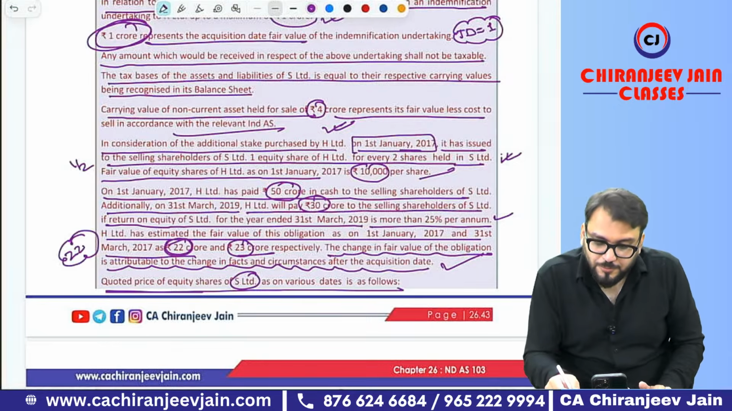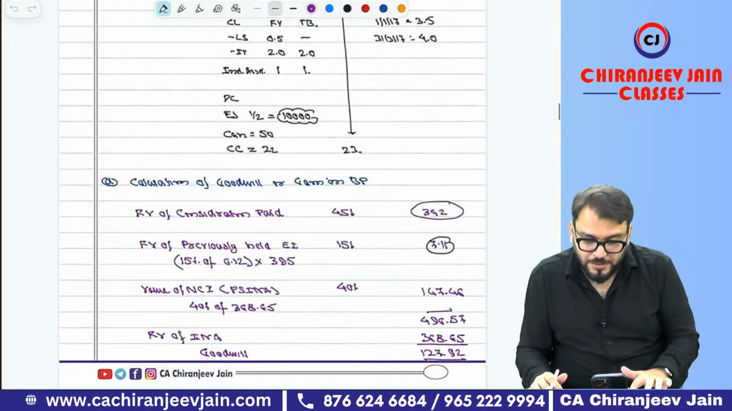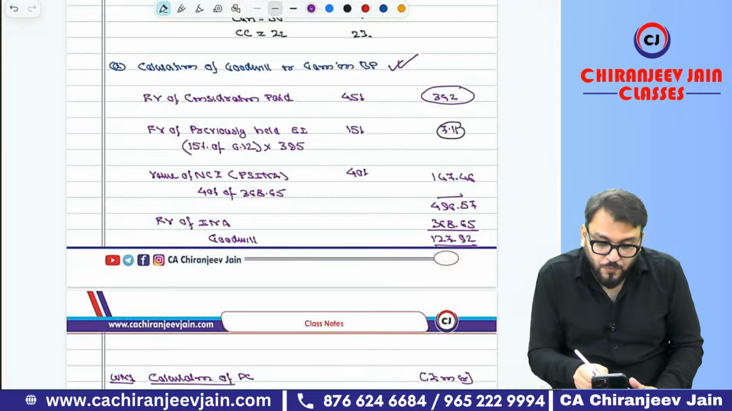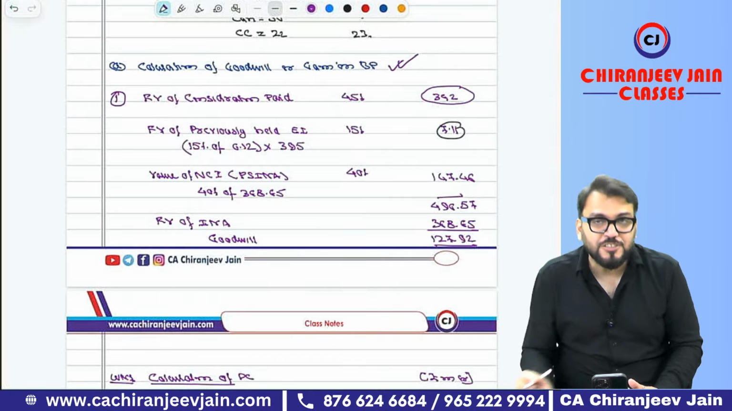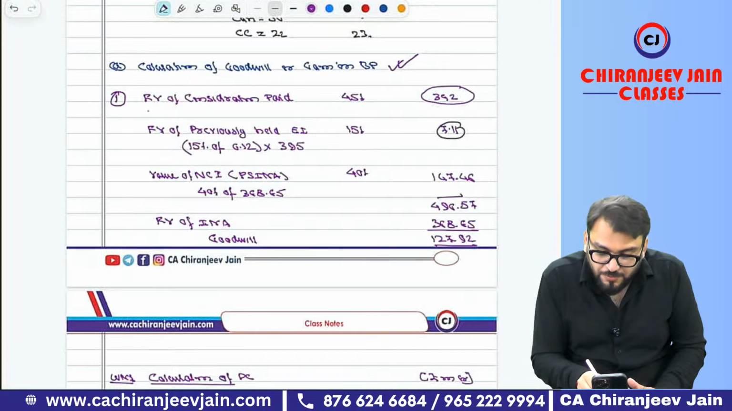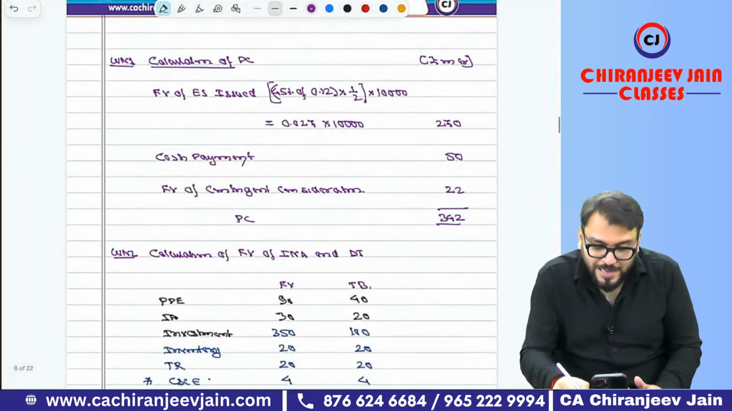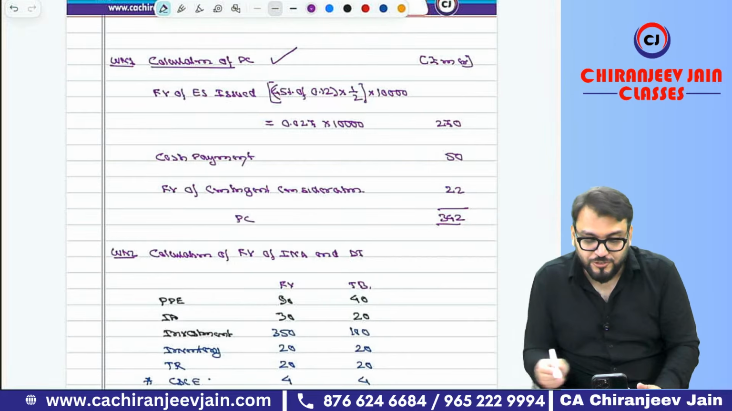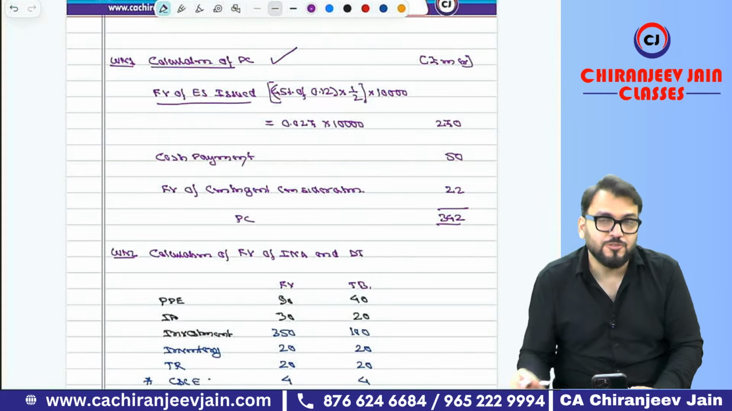Good question. Now let us come to the solution. Okay. First, we'll calculate goodwill or gain on bargain purchase. For that, first we need to calculate PC, the purchase consideration. So PC will be the fair value of equity shares issued.